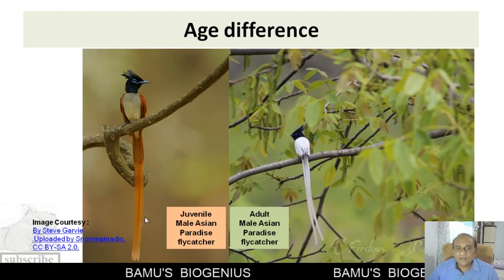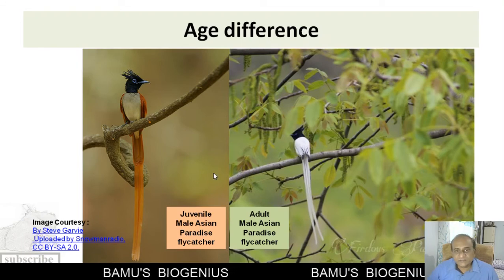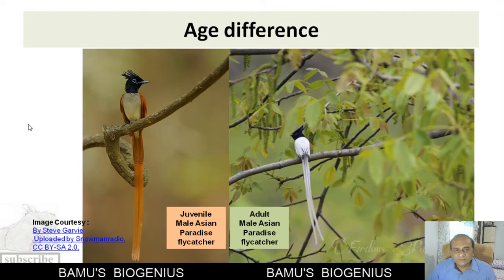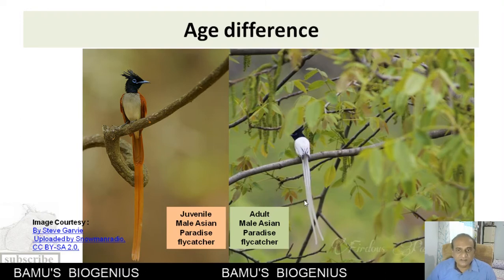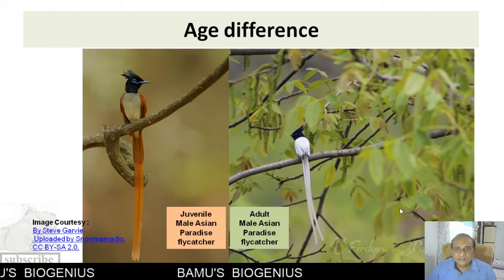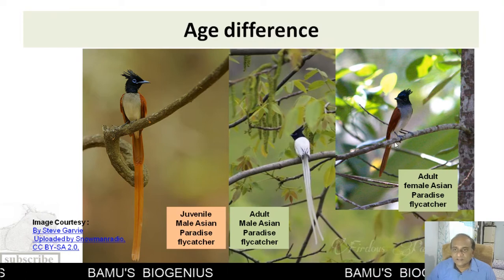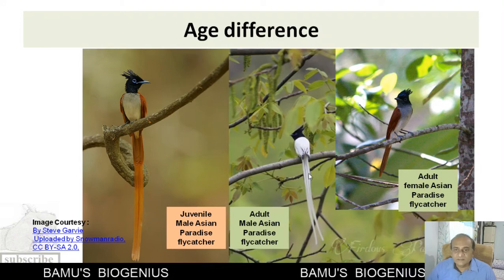If we apply the morphological species concept, you will put this organism into one species and this one into a different species. But in reality, these two are of the same species. Even here, in the case of the paradise flycatcher, sexual dimorphism is also seen. The female is with this color and a short tail, while the male is with this color and a long tail.